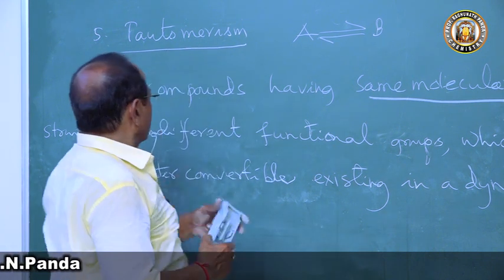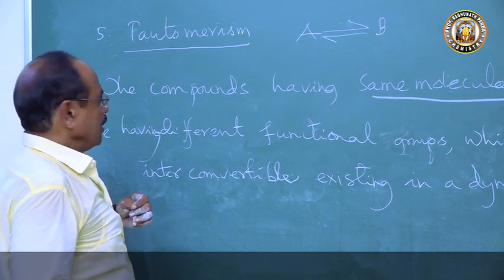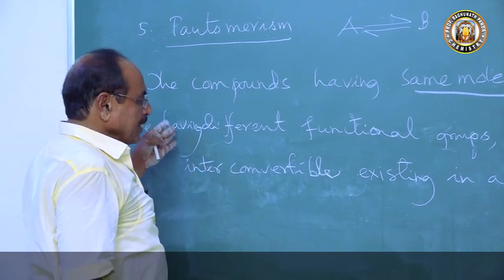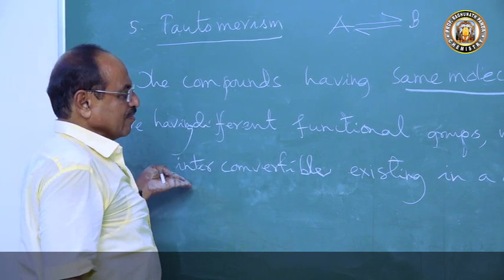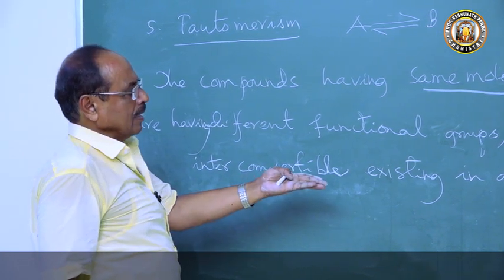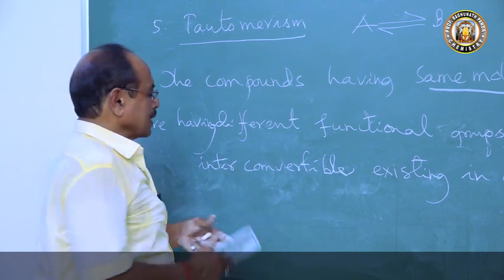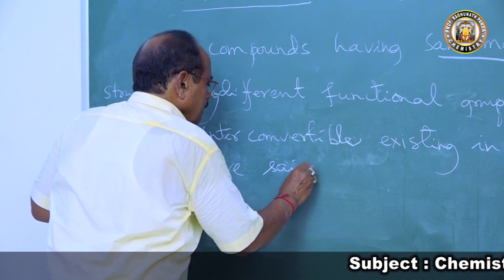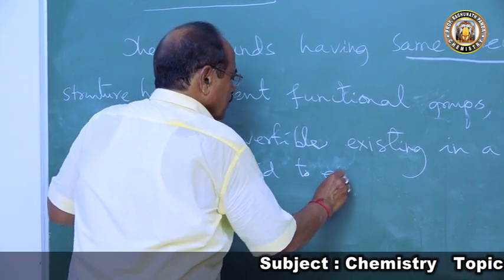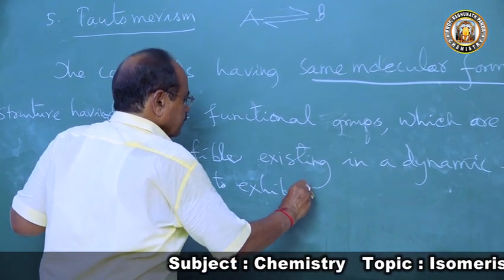So the compounds having the same molecular formula but different structure, having different functional groups which are spontaneously interconvertible and existing in dynamic equilibrium are said to exhibit tautomerism.